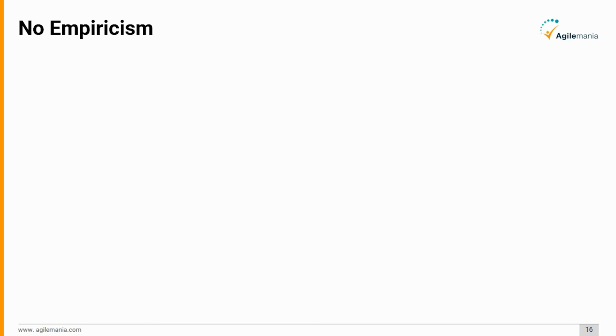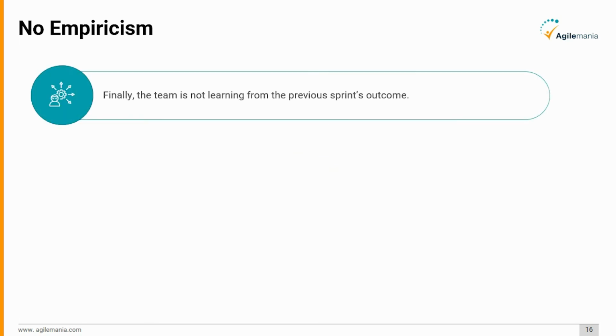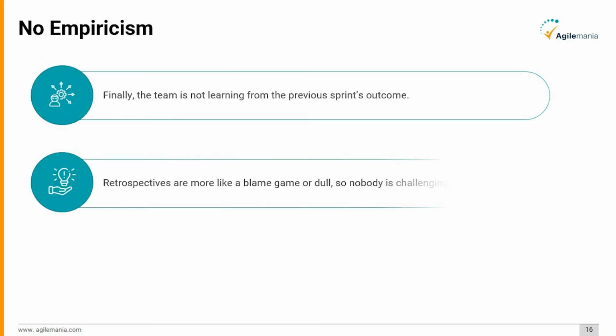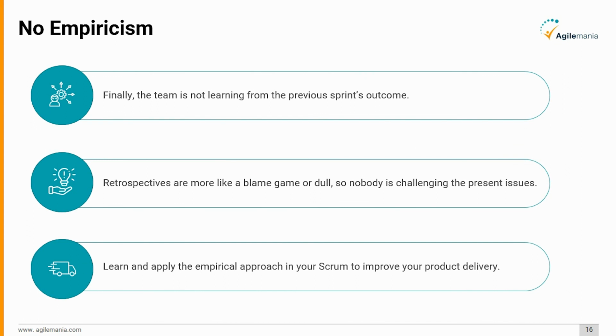No empiricism. Finally, the team is not learning from the previous sprint's outcome. Retrospectives are more like a blame game or dull, so nobody is challenging the present issues. Learn and apply the empirical approach in your Scrum to improve your product delivery.